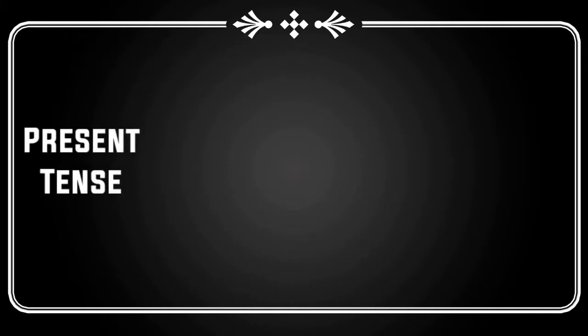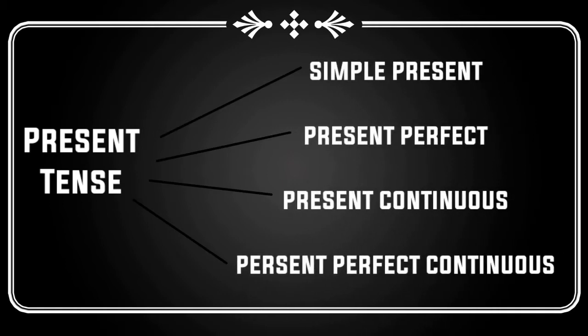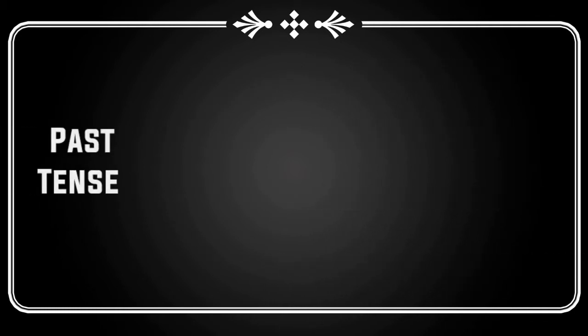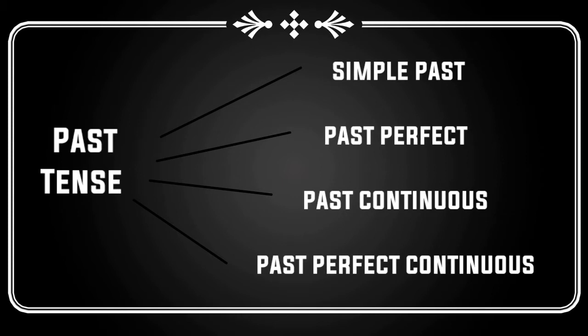For example, present tense is divided into four forms: simple present, present perfect, present continuous, present perfect continuous. In the same way, past tense and future tense have also been divided into four forms.